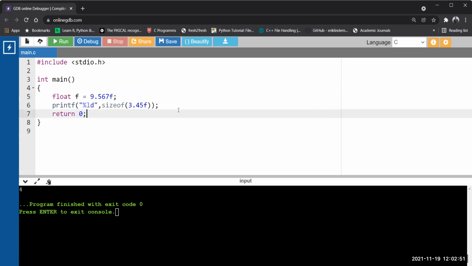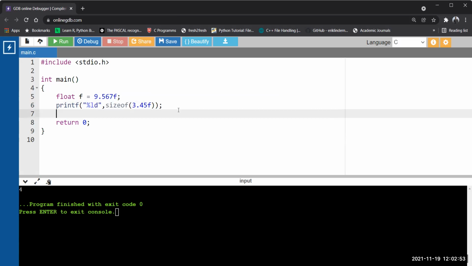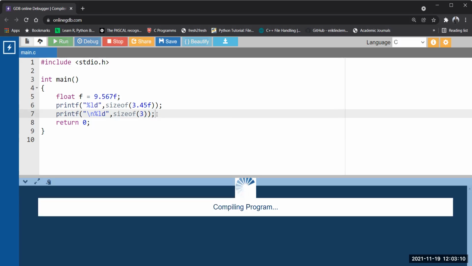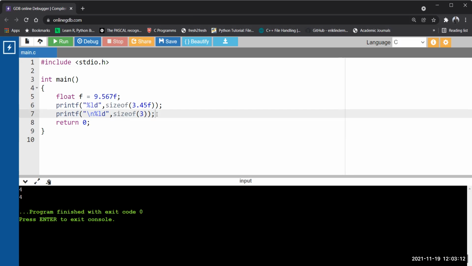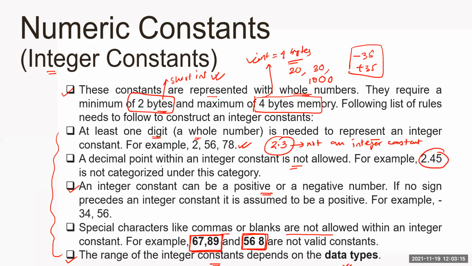Similarly with integer also. Correct. So let me show you. printf %ld sizeof, I want to see how much memory is taken by this 3. See, 4 bytes. That's why, if you remember in the PPT, I highlighted one point. See here the first point: they require a minimum of 2 bytes and a maximum of 4 bytes. So it is always taking the maximum. The compiler doesn't want to lose any information. So 4 bytes is the maximum range. So I want it as a short integer.